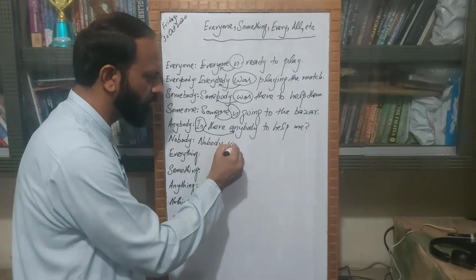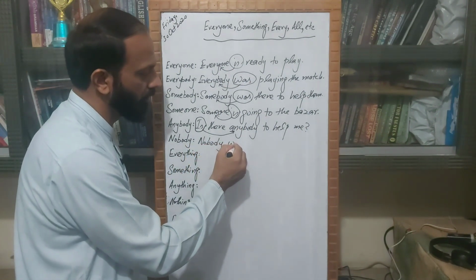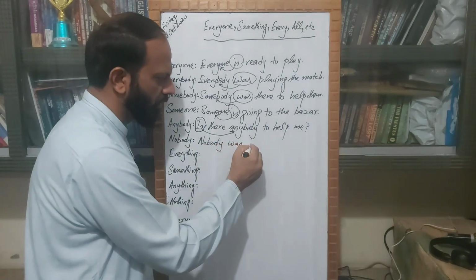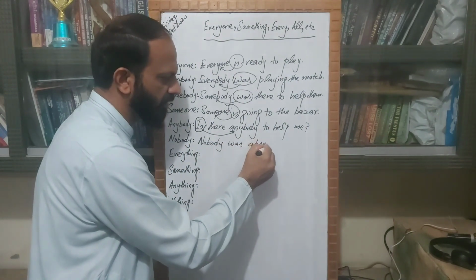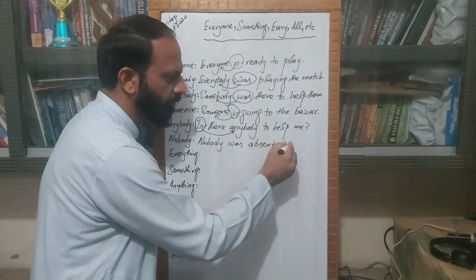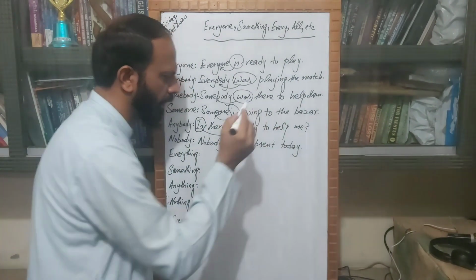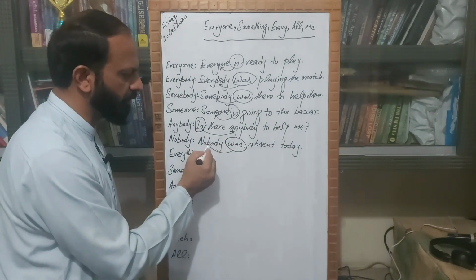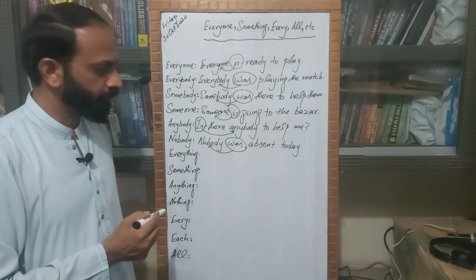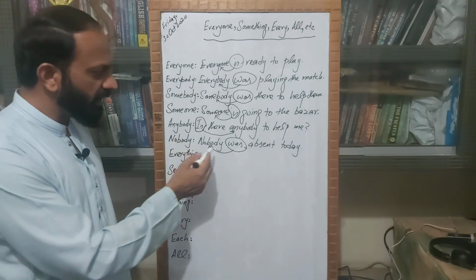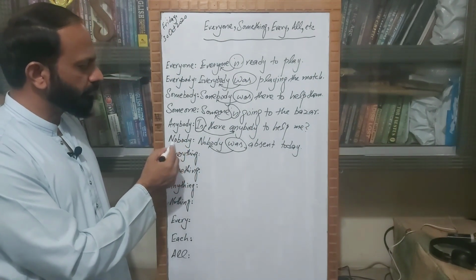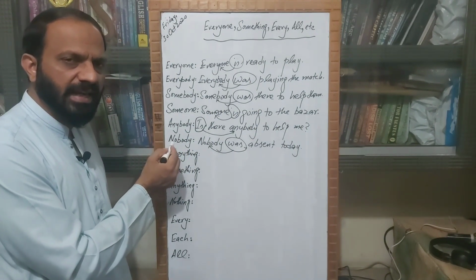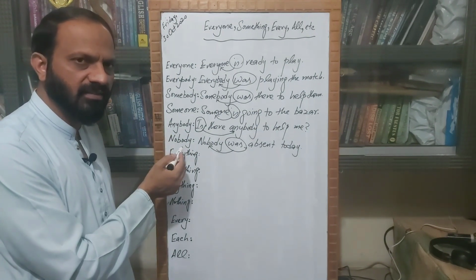Then comes the next word, nobody. Nobody was absent today. And here once again the singular verb was is being used for nobody. And these are some pronouns which are used for persons as subjects in the sentences.